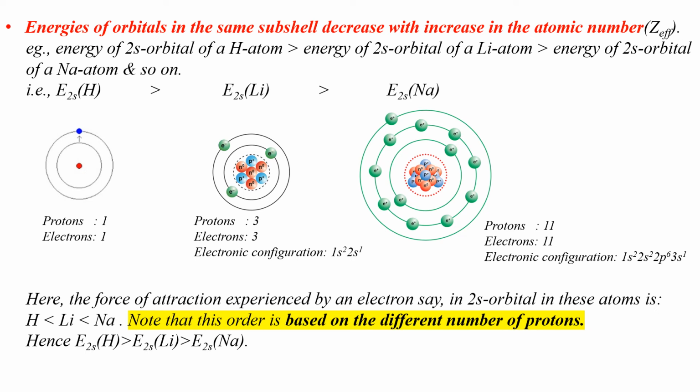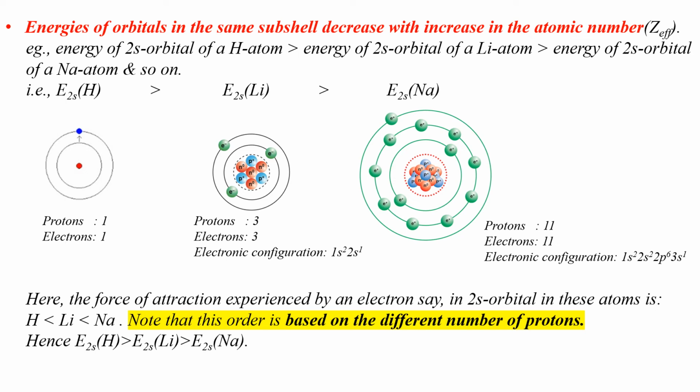The electron in the 2s orbital of lithium experiences more attraction from the nucleus since there are now 3 protons attracting the 2s electrons. Hence the energy of the 2s orbital of lithium is a bit lesser than the energy of 2s orbital of hydrogen.